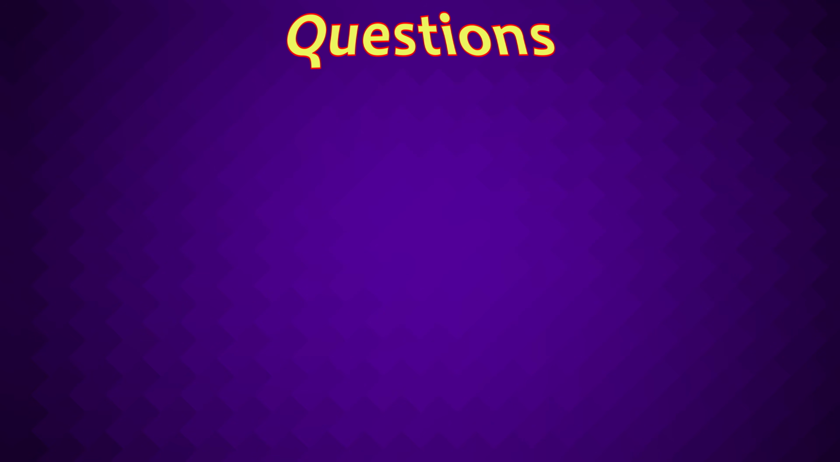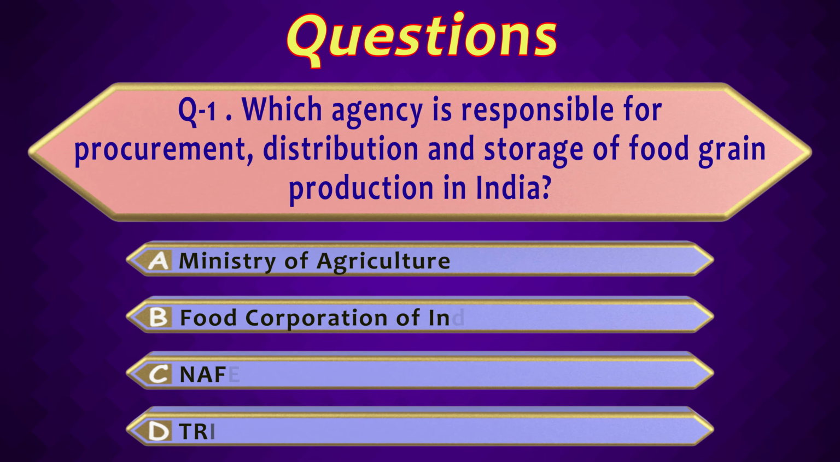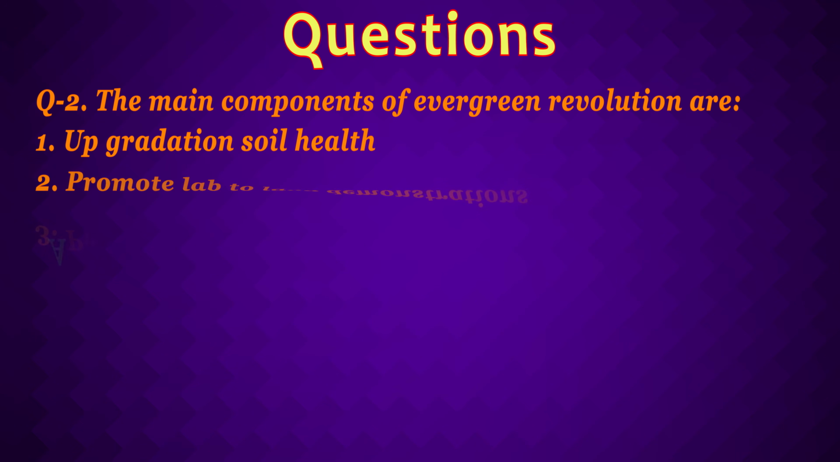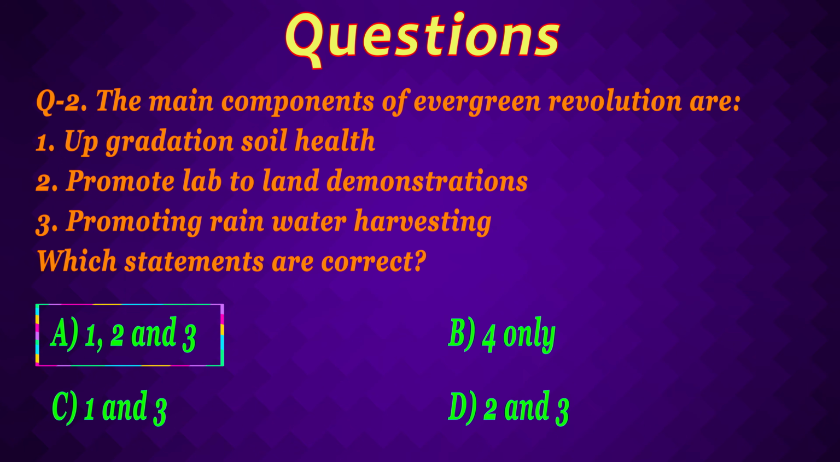Few practice questions. First is, which agency is responsible for procurement, distribution and storage of food grains which are produced in India? Here the correct is Food Corporation of India, which was set up in 1965. Second is, the main components of Evergreen Revolution are. Here all the options are right because Evergreen Revolution is about sustainable agriculture. All the three options aim at sustainable agriculture, like upgradation of soil health, promoting lab to land demonstration, promoting rainwater harvesting. So the correct will be option A.